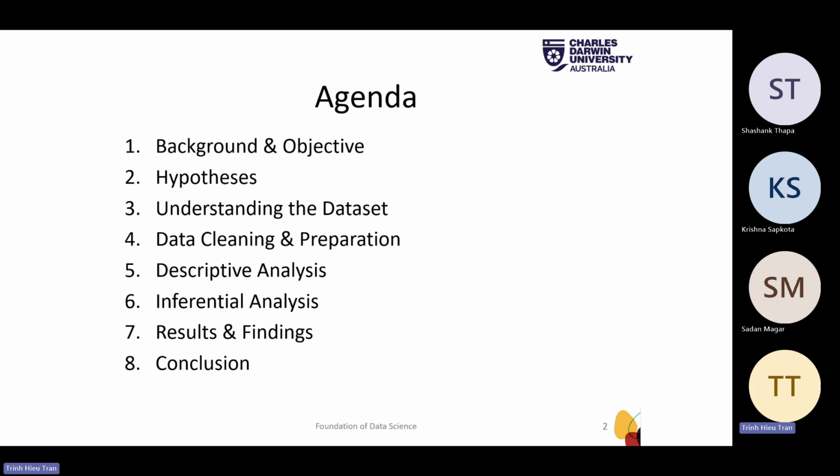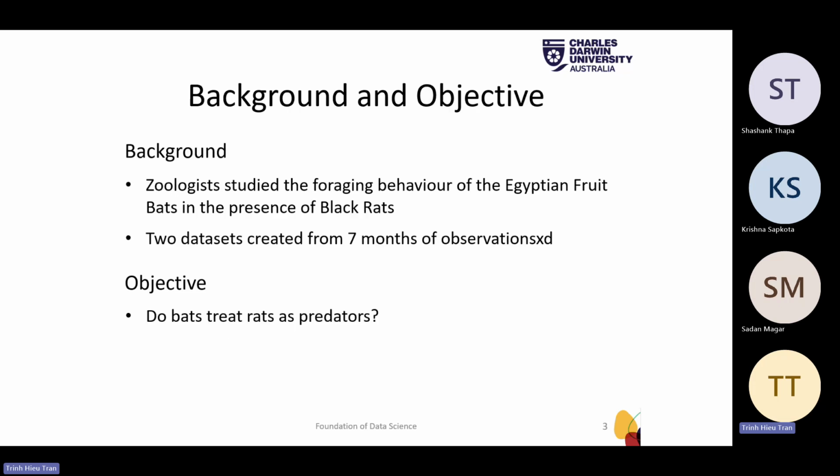findings and conclusion. And in the why, bats and rats compete for the same food resources. Zoologists study the foraging behavior of Egyptian fruit bats in the presence of black rats. After 7 months of observations, they created 2 datasets to understand this interaction and our objective is to answer the question: do bats perceive rats as potential predators or just as competitors for food?